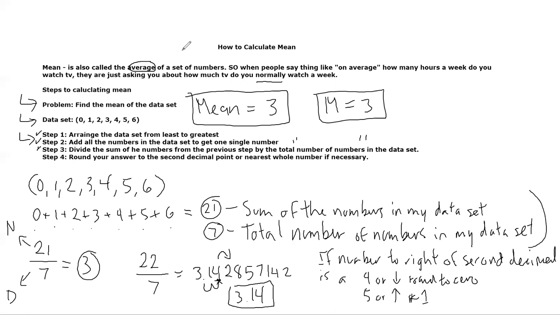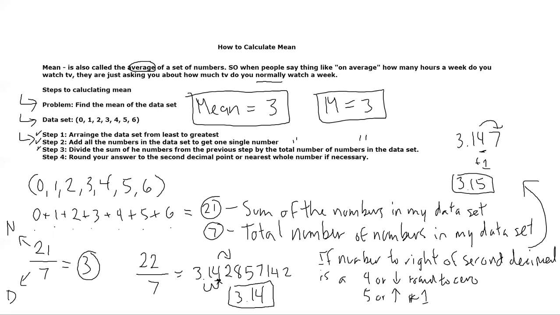But I'm gonna go up here now because there's space up here. If we have a scenario where we have 3.147 or something that's bigger, this is the number that we're focusing on. Since this is 5 or greater, it's gonna add 1 to that, and the rest are going to become 0 after, which means I would round to 3.15 at that point. Okay, that's just rounding. Remember, as far as mean is concerned, our answer is just 3 for this problem. Our mean is 3. That's it. We didn't have to round. We didn't have to do anything else. But if we had to round, this is what we would do.